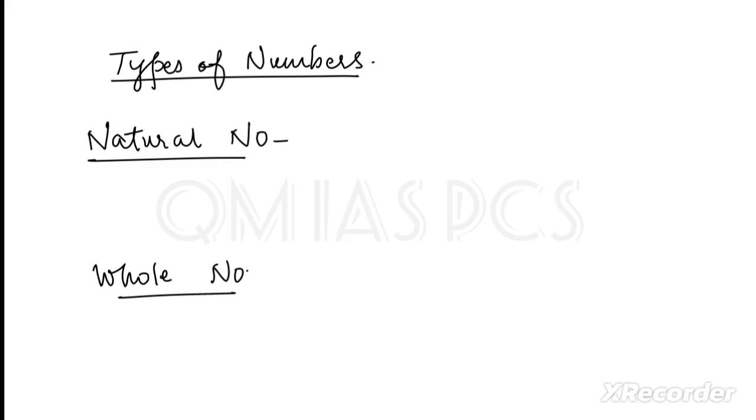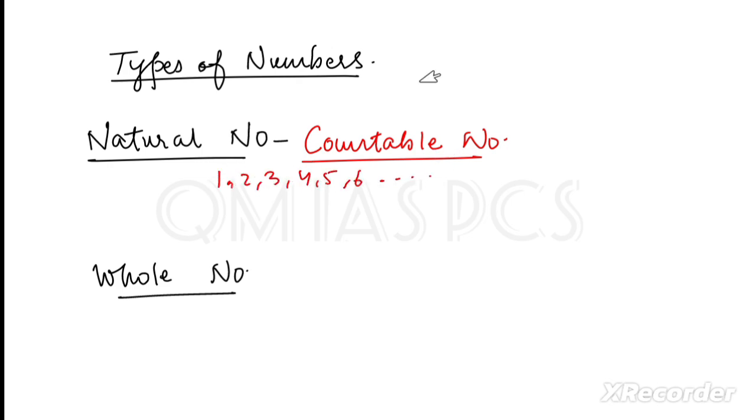So first one is natural number. So what are natural numbers? Numbers which can be counted. That means we can say countable numbers. So what are the countable numbers? That is 1, 2, 3, 4, 5, 6, like that. We can count from 1, 2, 3, 4, 5, 6, like that. We never count like 0, 1, 2 or -1, then 0, 1, 2. We always count from 1. So these are counting numbers.